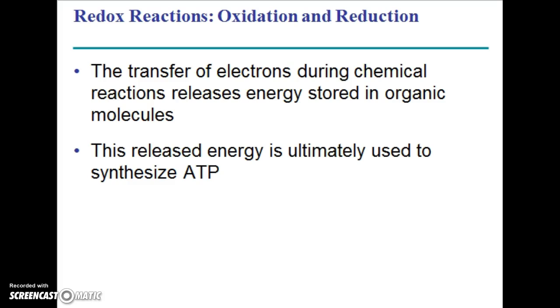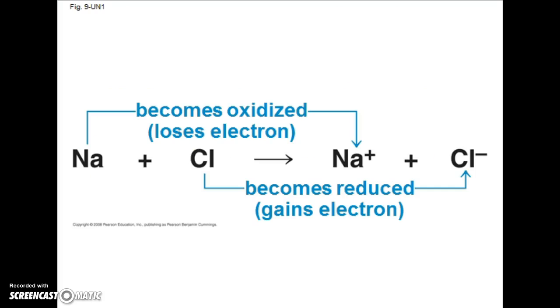Now, in order to actually make that ATP, we need to go through a process called redox reactions, which involves both oxidation and reduction. These two work exactly hand in hand, and you'll see how that occurs in just a moment here. What we need to know about redox reactions is that it's when we're passing or accepting electrons. So let's take a look at how that happens. Right here we're looking at both oxidation and reduction, which we combine to call redox reactions.